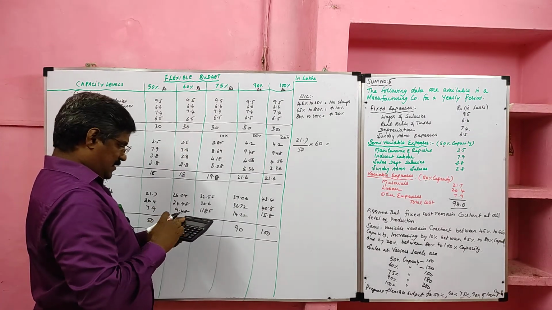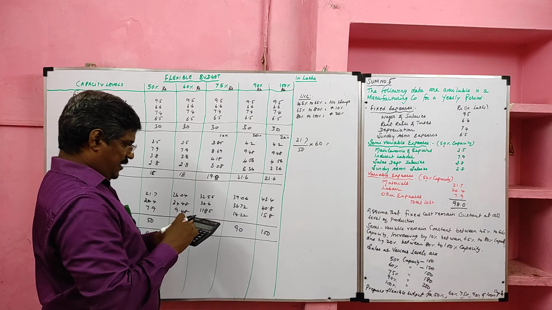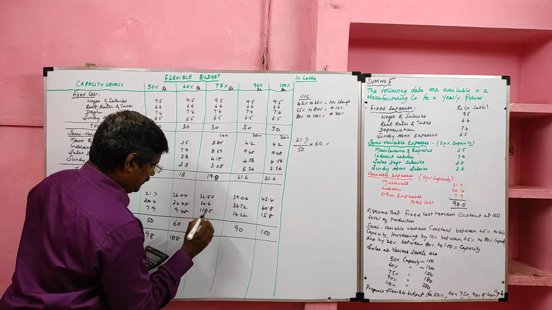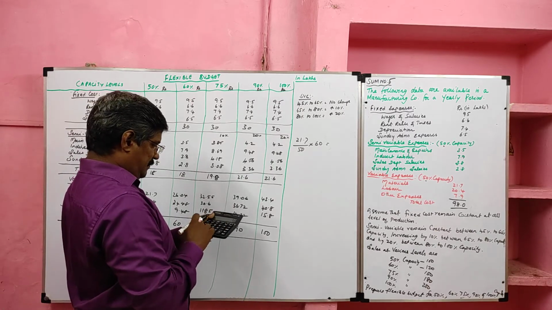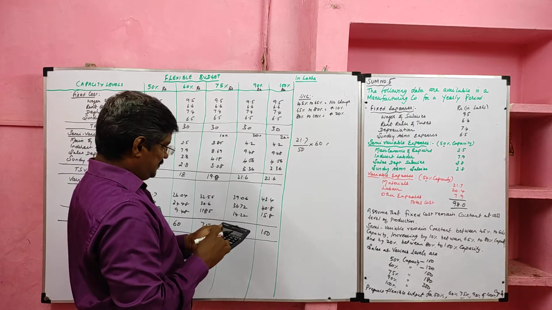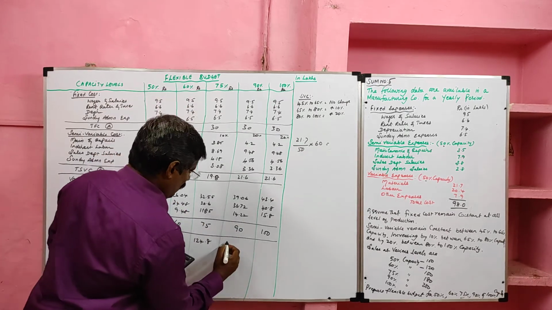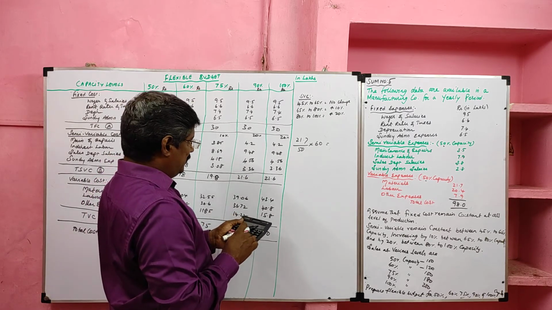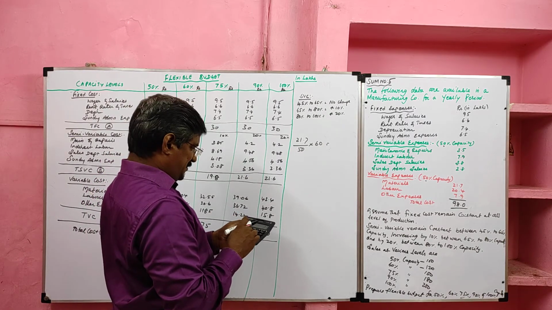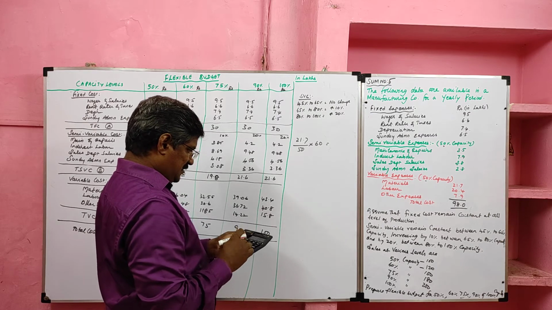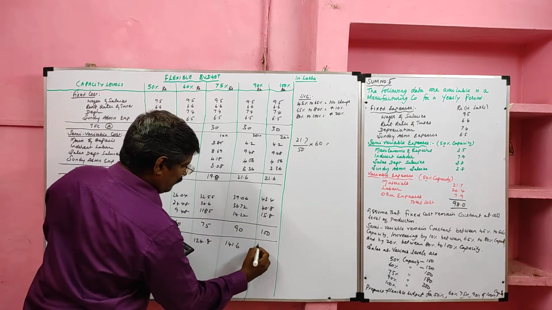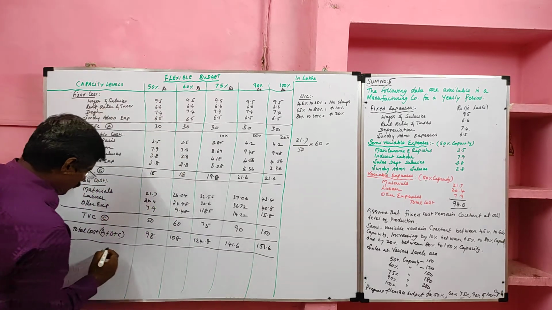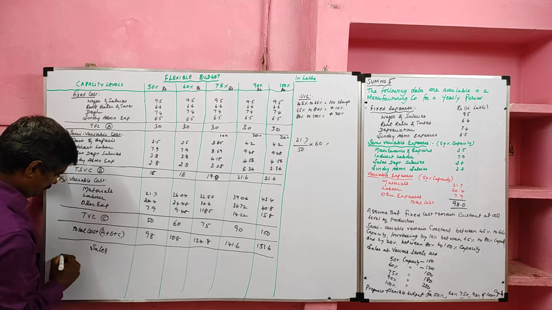Here 30 plus 19.8 plus 75, 124.8. Then here 30 plus 21.6 plus 90. Here total fixed cost 30, total semi-variable cost 21.6, total variable cost 100. So 151.6.